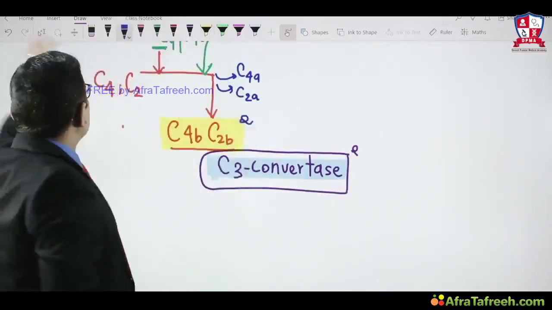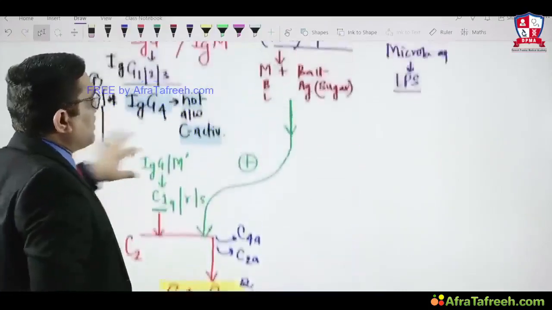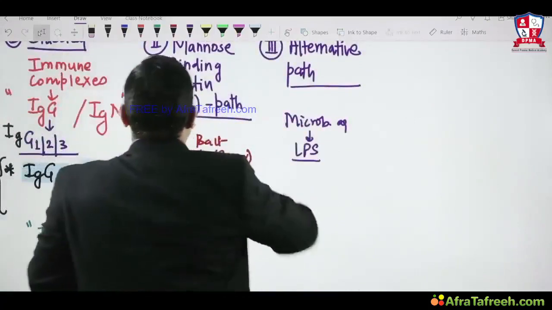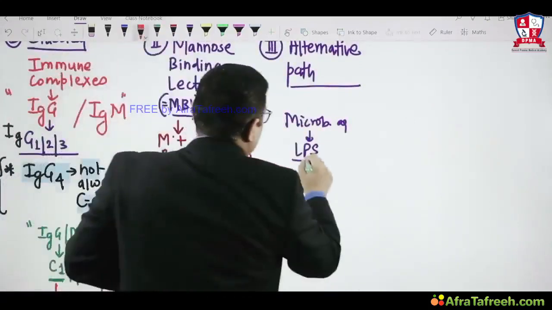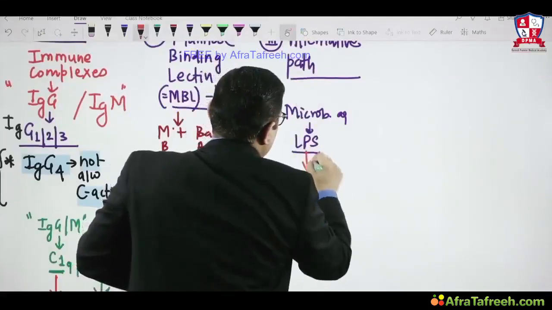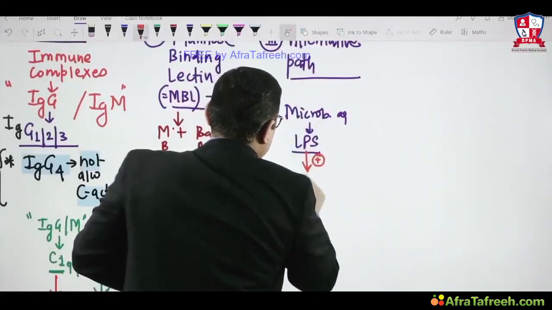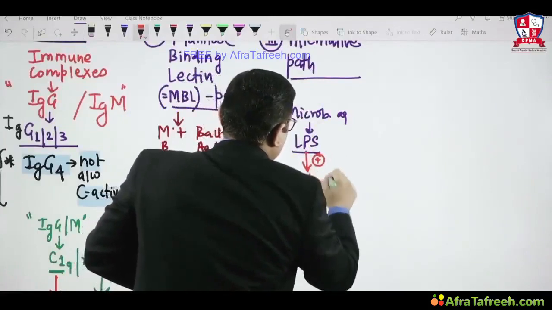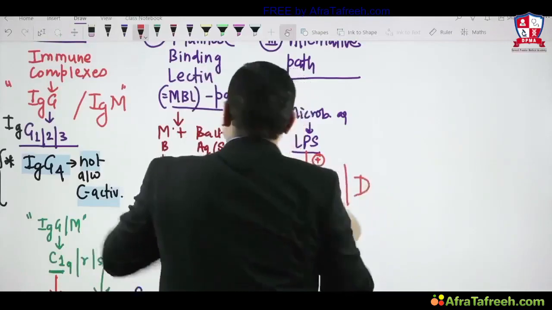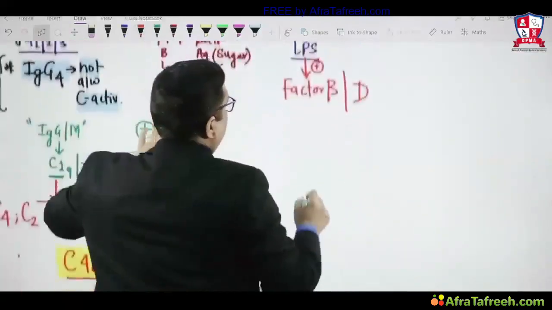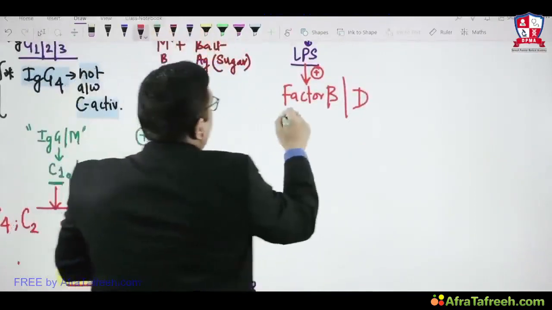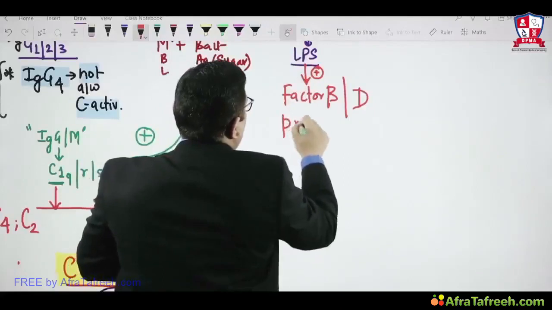Now come and see what will happen in the alternative complement pathway. In the alternative complement pathway, when lipopolysaccharide (LPS) is released from the microbe, this will activate factor B and factor D. And then there is one more thing which is called properdin.